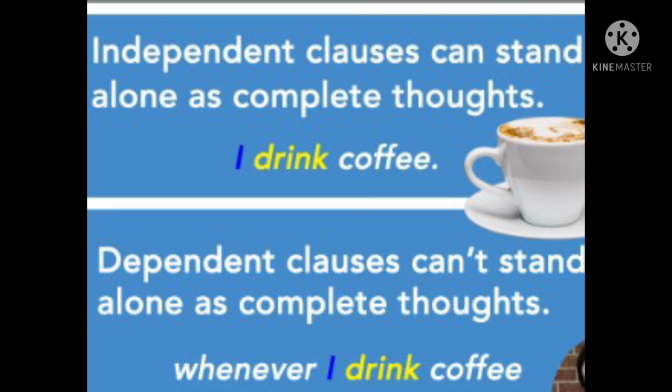Look at the example. I drink coffee. It is a meaningful sentence. Whereas dependent classes can't stand alone as complete thoughts. Whenever I drink coffee, there is no complete sense in the sentence, which means a subordinate class needs the help of an independent class to make a complete meaningful sentence.